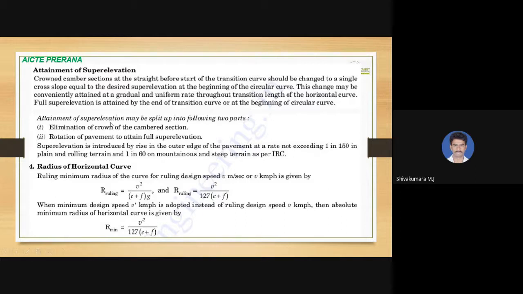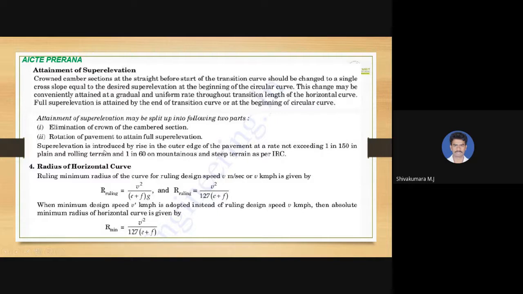So attainment of super elevation may be split up into the following two parts: elimination of the crown of the cambered section, and then rotation of pavement to attain the full super elevation. So in these two methods we can do it.